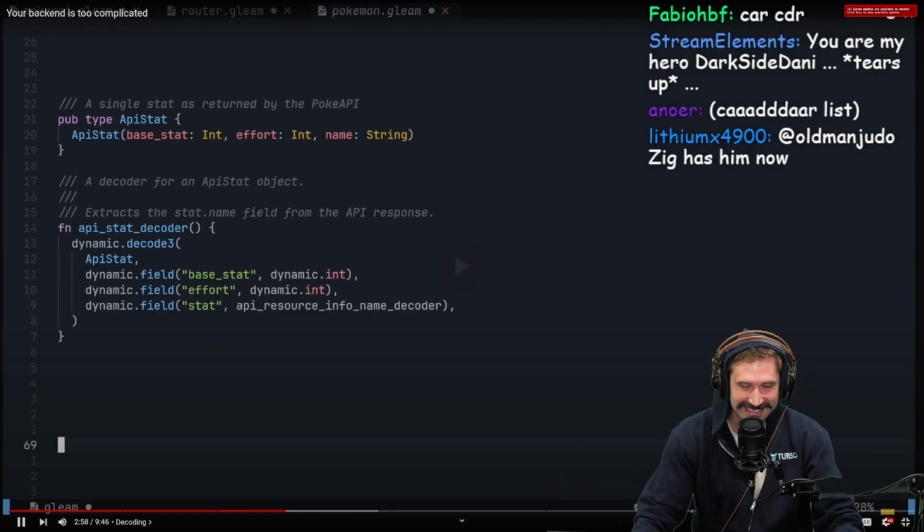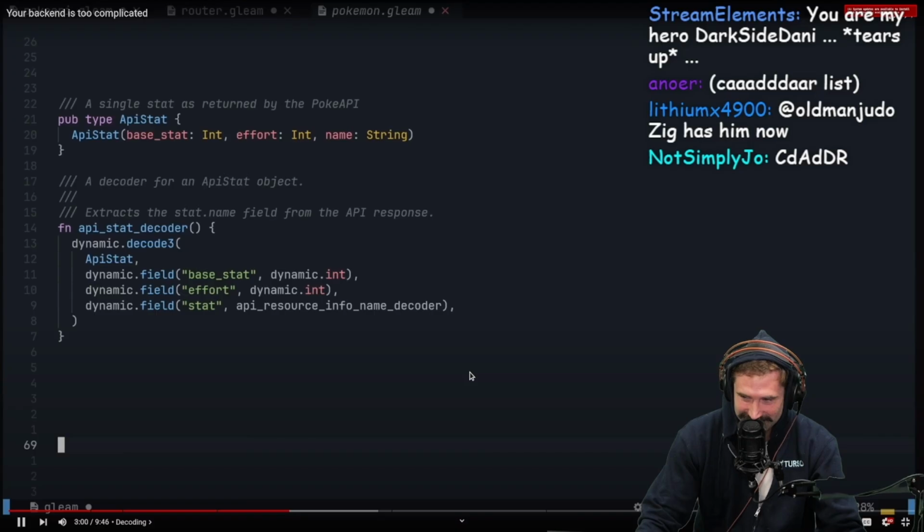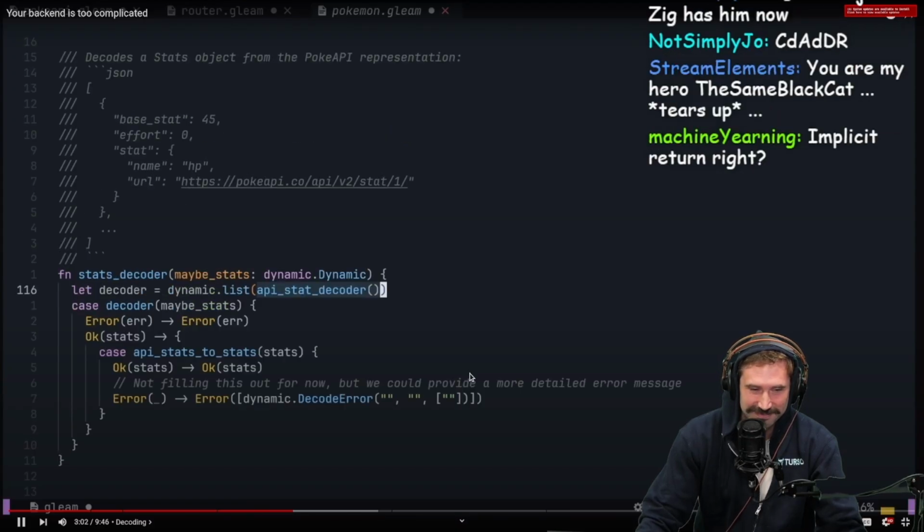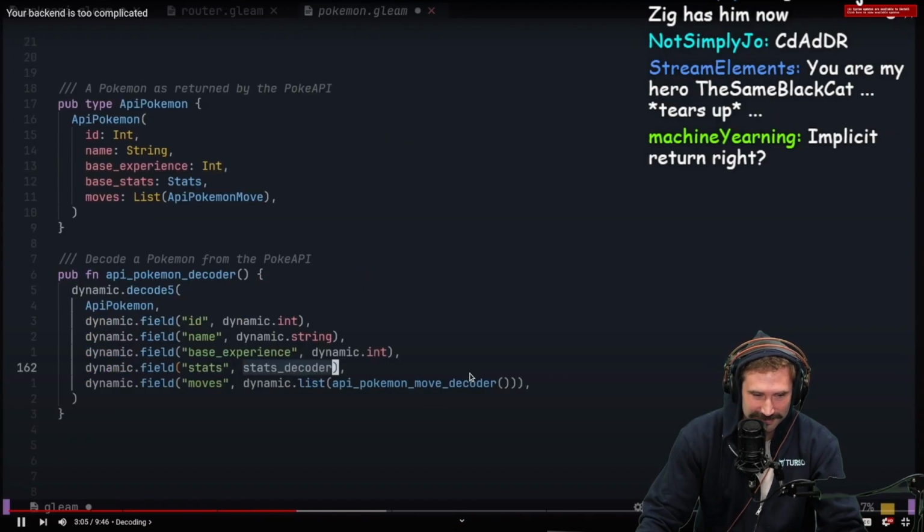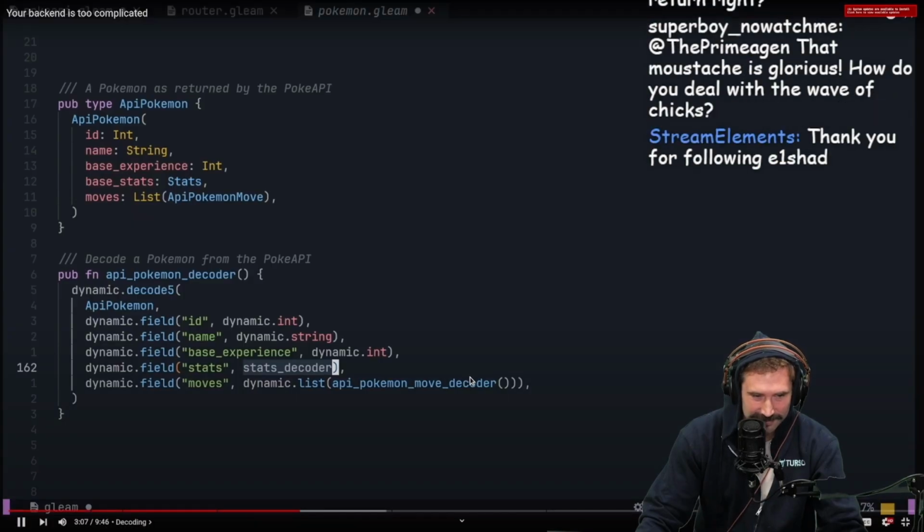Objects containing the base stat and the name of the stat, and then includes that in another decoder to create our desired stats object. Finally, we use our stats decoder in the decoder for our API Pokemon, and we're all set.